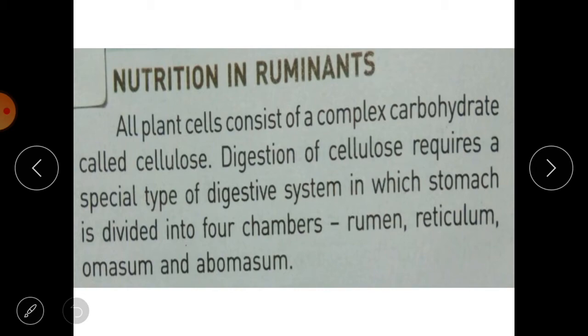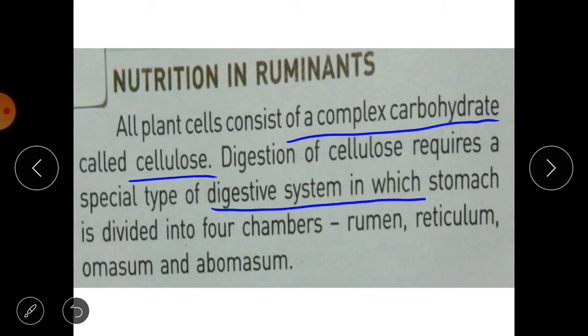So all the ruminants, their plant cells consist of a complex carbohydrate called cellulose. Just now we have read it, cellulose is present in the plant cells, and the digestion of cellulose requires a special type of digestive system in which the stomach is divided into 4 chambers, that is rumen, reticulum, omasum and abomasum. Okay, so these are the 4 parts of the stomach in a ruminant.